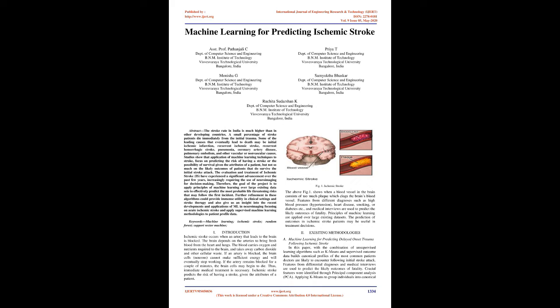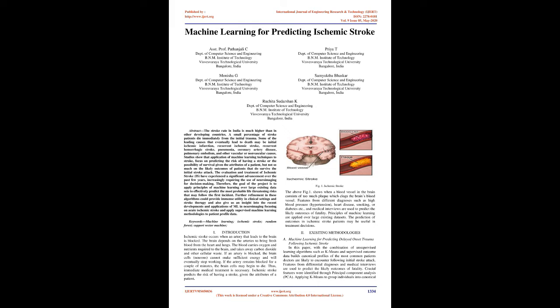Principles of machine learning methodologies to patient profile data are applied over large existing data sets. The prediction of outcomes in ischemic stroke patients may be useful in treatment decisions. Keywords: machine learning, ischemic stroke, random forest, support vector machine. Introduction: ischemic stroke occurs when an artery that leads to the brain is blocked.